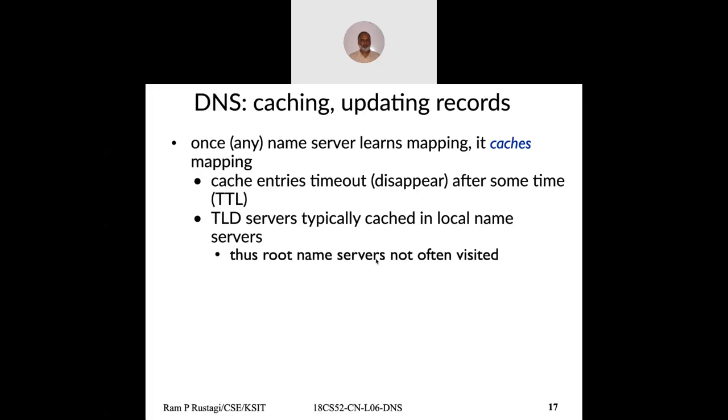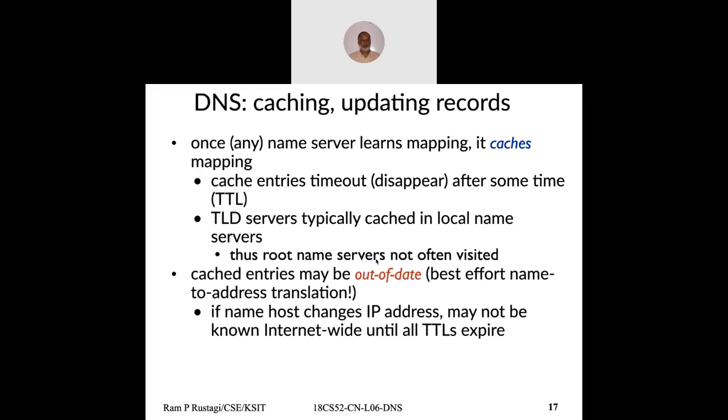If let's say google.com DNS TTL is 3 hours, then within 3 hours, the next time you access google.com, there will not be a Google DNS request from your machine. And that's the way it works. However, when your cache becomes out of date, it says 3 hours, but somehow let's say Google has changed the IP addresses, then as a user you won't know, you will get poor performance. So one has to be careful when things don't work.